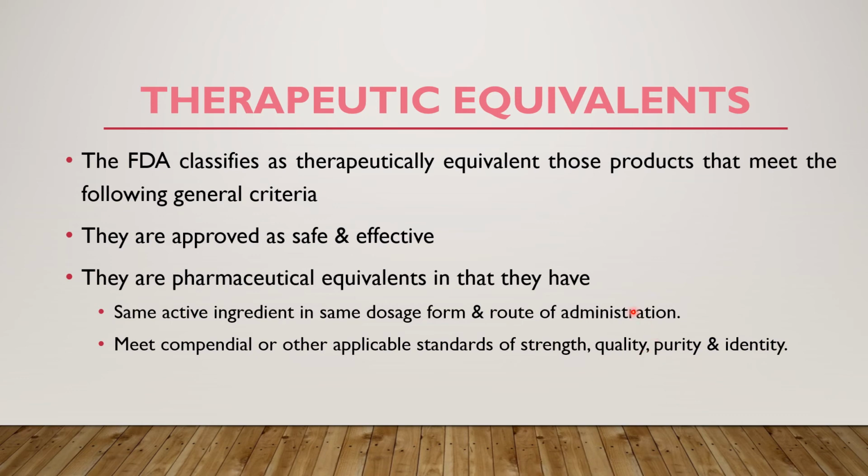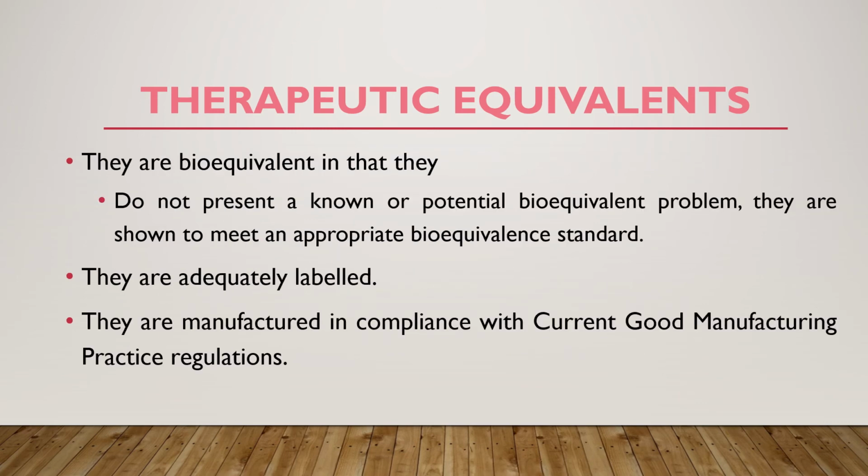They should obey these two points, then only they are considered pharmaceutical equivalents and approved as safe and effective. And they are bioequivalent in that they do not present a known or potential bioequivalence problem and they are shown to meet an appropriate bioequivalence standard.